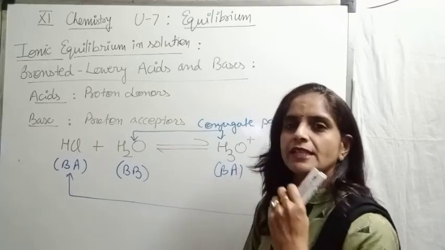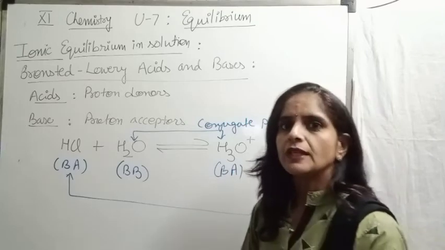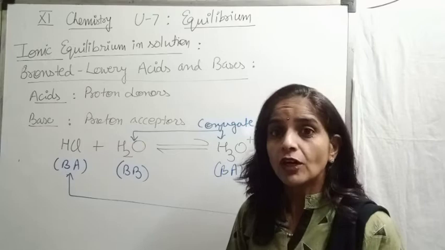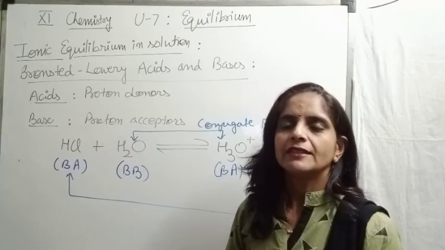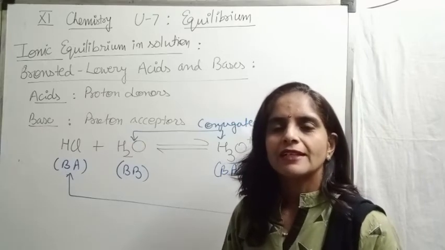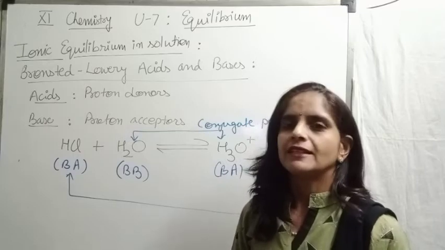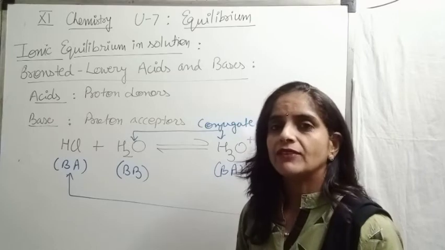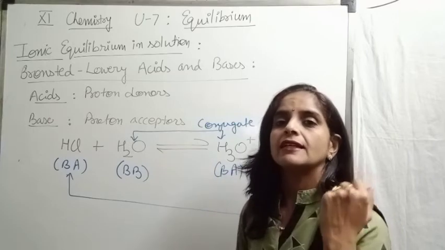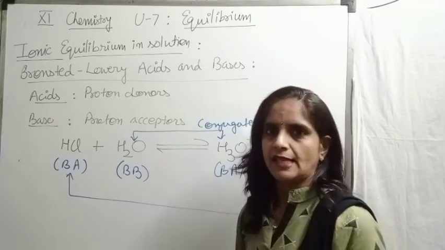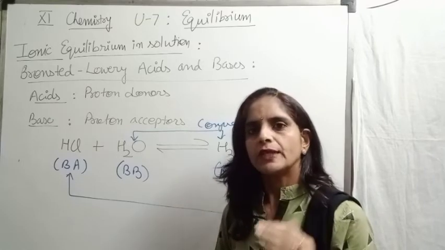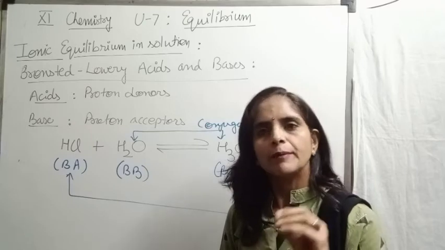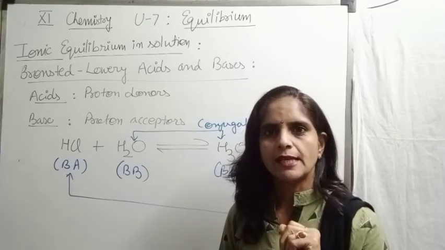If proton is not there, we cannot explain the acidic behavior of that substance by using the Bronsted-Lowry concept. Like in the previous case, we discussed CO2, SO2, acidic in nature. But we cannot explain their acidic behavior because they do not have protons in their structure. So we cannot explain their acidic behavior even by using this Bronsted-Lowry concept. In this way, we find that limitations are there in both the concepts.